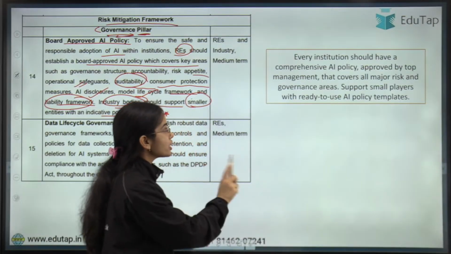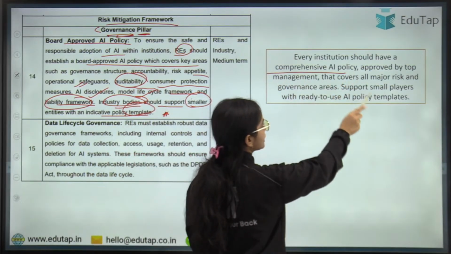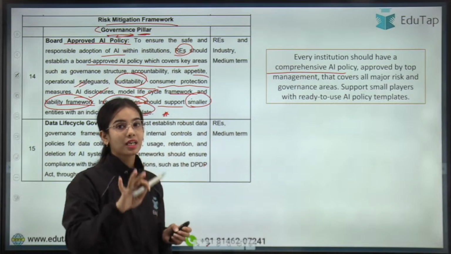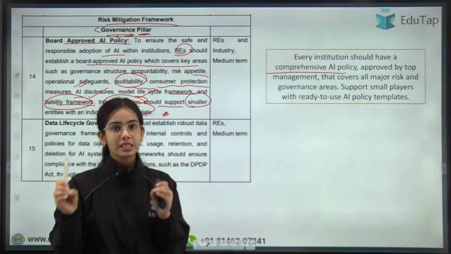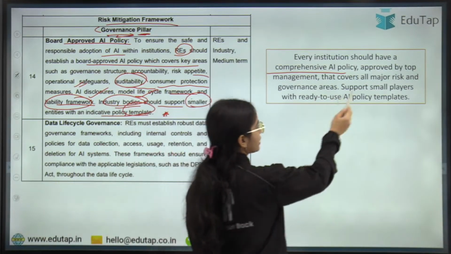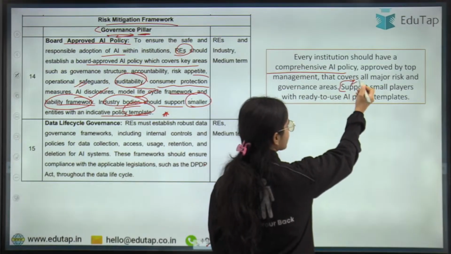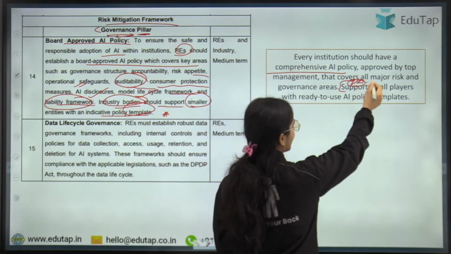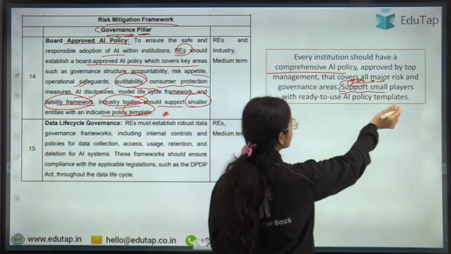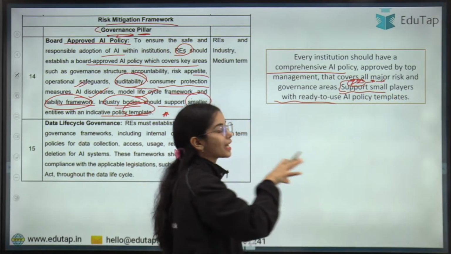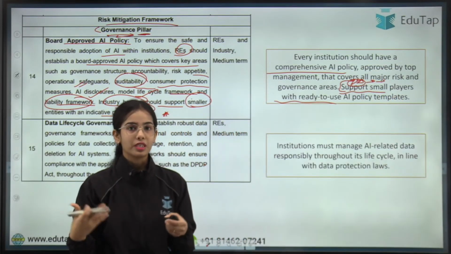This is the idea. Every institution should have a comprehensive AI policy approved by top management that covers all the major risk and governance areas. Support smaller players: industry institutions like the IBA and SROs should support the smaller players with ready-to-use AI policy templates for their governance structure.